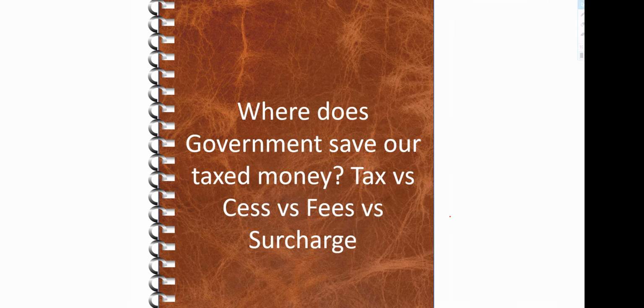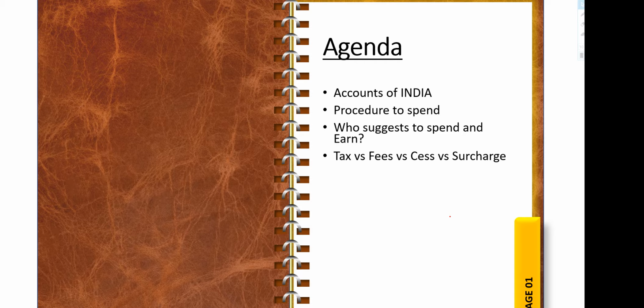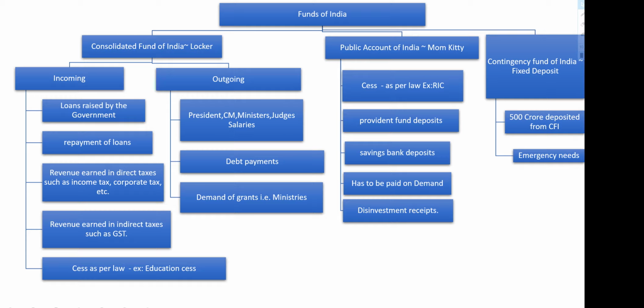So, friends, what is our agenda today? We'll know what the different accounts maintained by India are, what the procedure is to spend money from those accounts, who suggests how to spend and how to earn, and what the differences between these things are. Funds of India: what are the accounts maintained by India? One, two, three: Consolidated Fund of India, Public Accounts of India, and Contingency Fund of India.